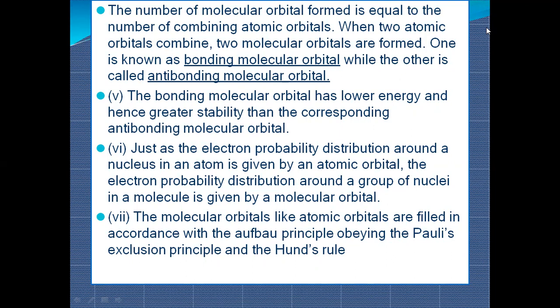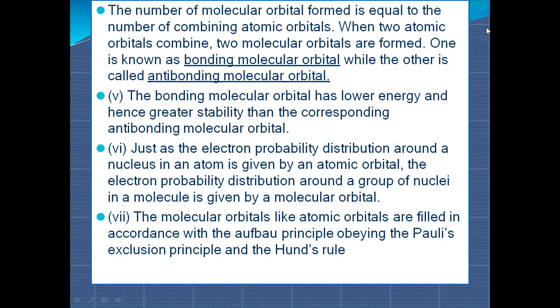So atomic orbitals describe the electron probability around a single nucleus. And for molecular orbitals, the electron probability distribution is around the group of nuclei in the molecule. At that time, you can find the electron anywhere around the group of nuclei, because when elements combine, their nuclei are grouping. A group can be of 2, 3, 4, 5. It depends on the combination of atomic orbitals.